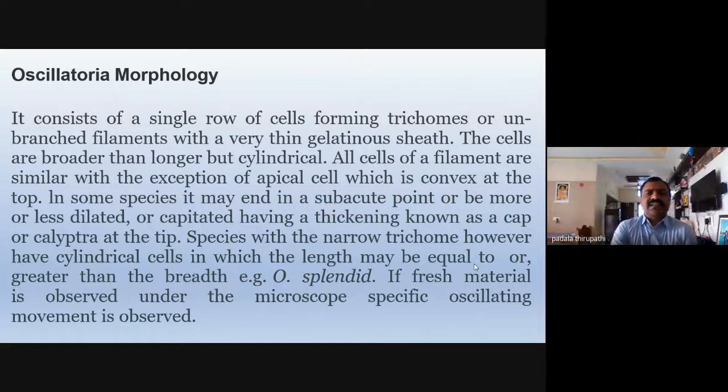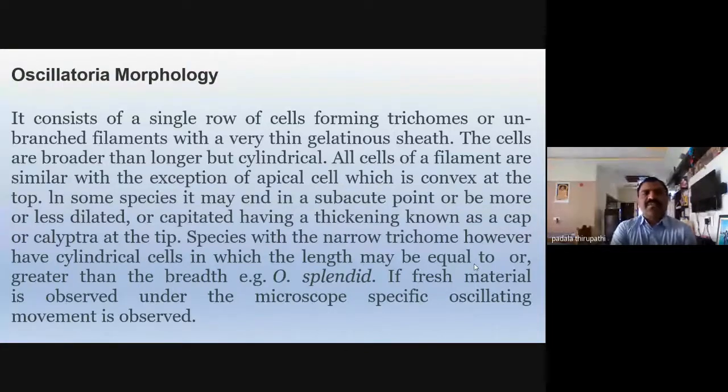Uniseriate cells are arranged, forming a trichome or filament. Generally blue-green algae may be branched or unbranched. Nostoc, Anabaena and Oscillatoria, these three type studies are unbranched filamentous structures.